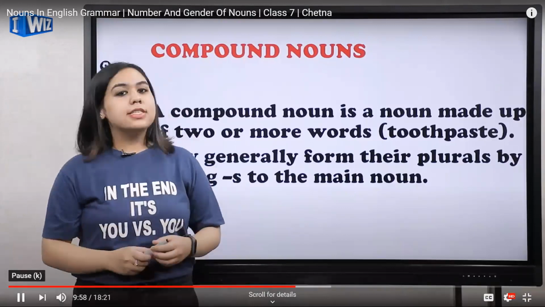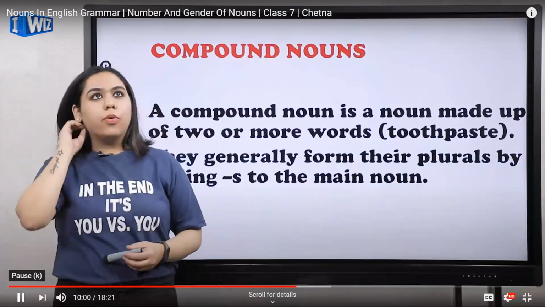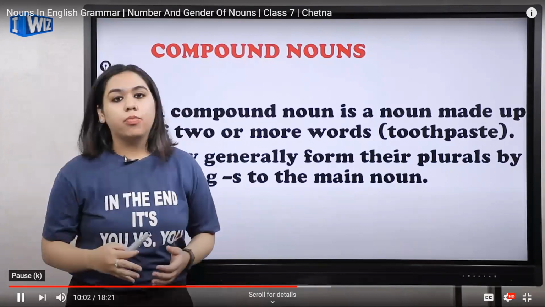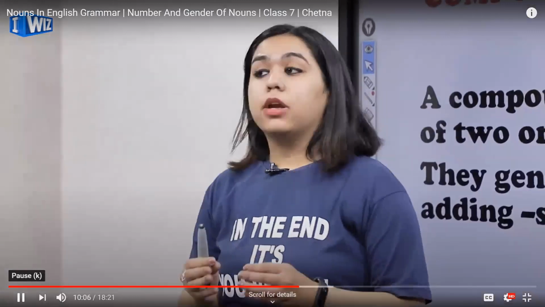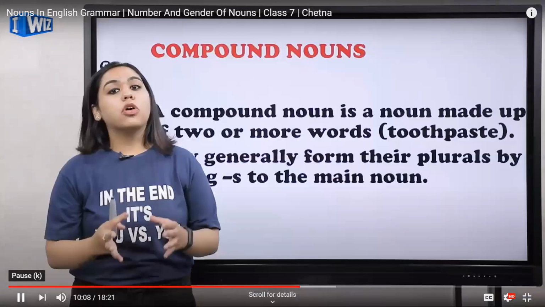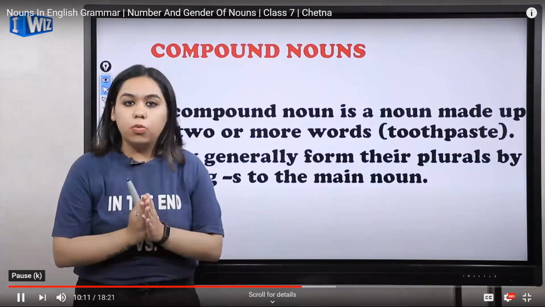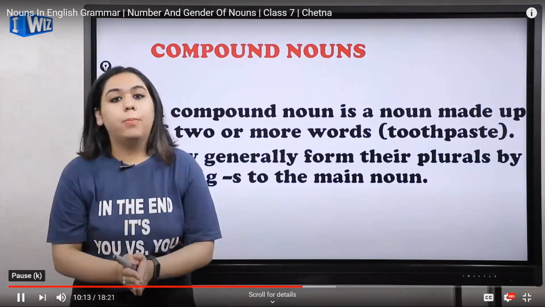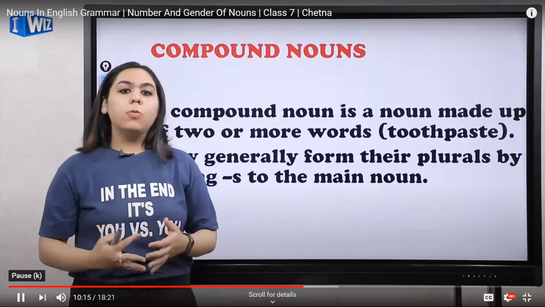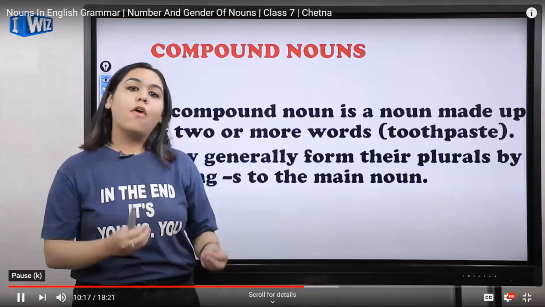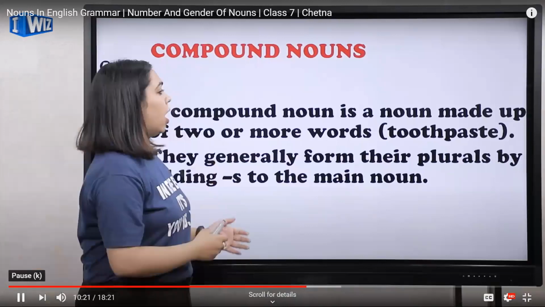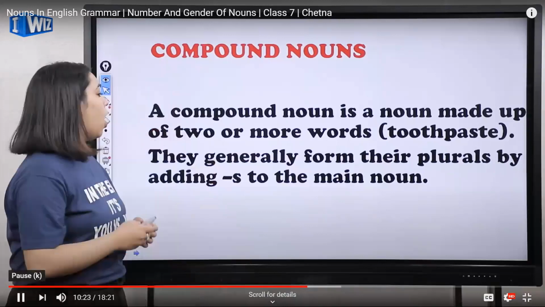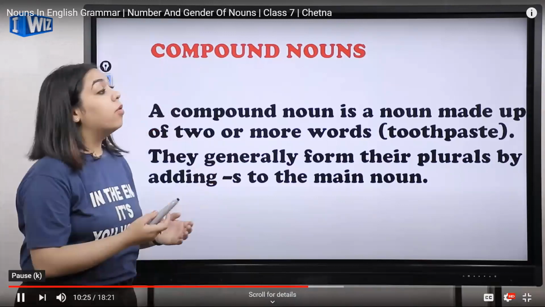Let's say if we talk about bedroom. Let's talk about bed first. What is bed? Yes, bed is a thing and it's a noun. If you talk about room, again, it's a thing. But when I combine these two words, it will become a bedroom. So compound means combining of two or more words. Okay, let's read the definition. A compound noun is a noun made up of two or more words.